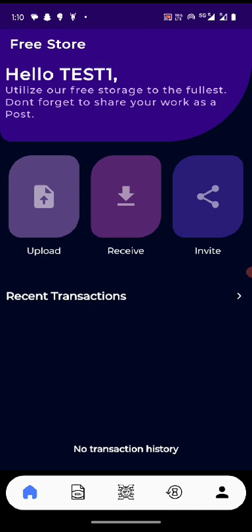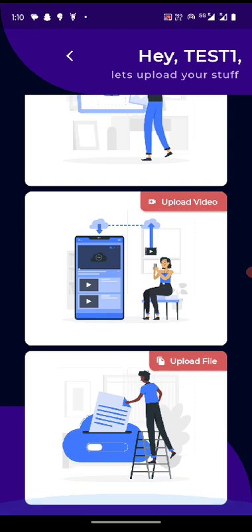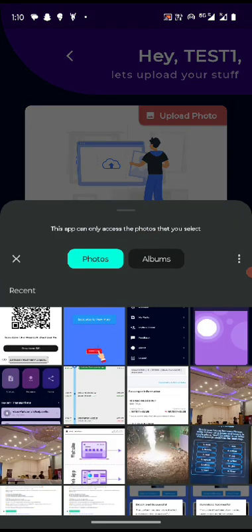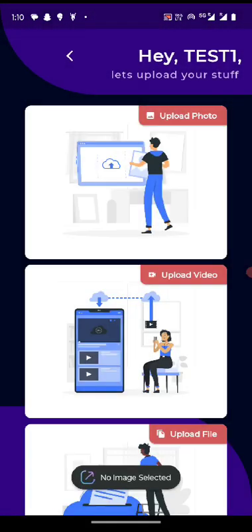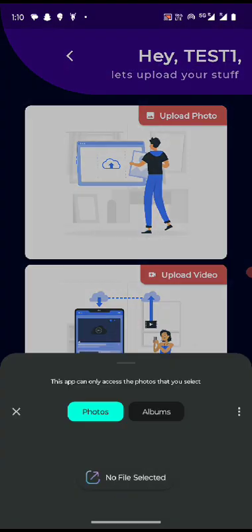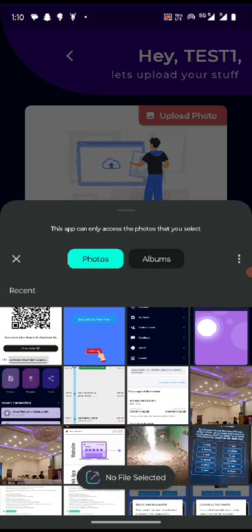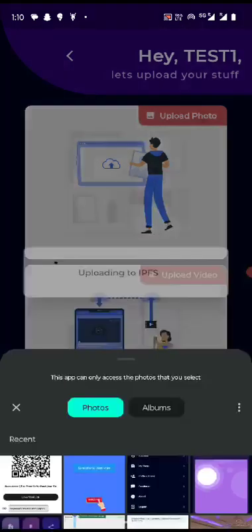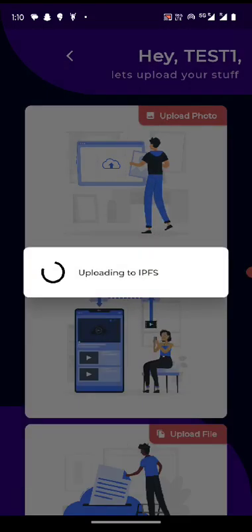upload anything. As you can see, we can upload our images, videos, and documents. So basically, yes, you can upload everything. Let's upload a photo and check out how it works. So I will upload this image. As you can see, it is uploading to IPFS.